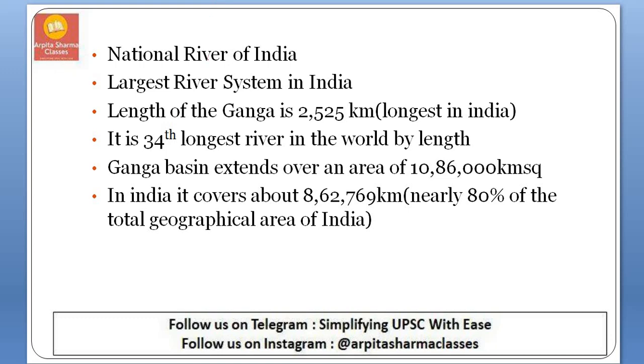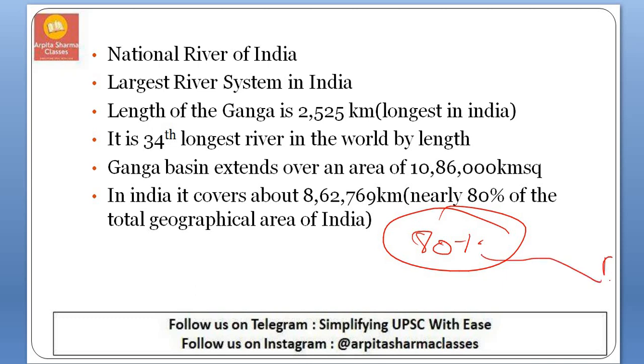So the Ganga, as we know, is a national river of India, and it is one of the largest river systems in India. The total length of the Ganga is 2525 kilometers, and it is one of the longest in India as well, and the 34th longest river in the world. The extent of the Ganga basin is 10,86,000 square kilometers. In India, 80% of it flows entirely in India. Later it will move to Bangladesh in the name of Padma.